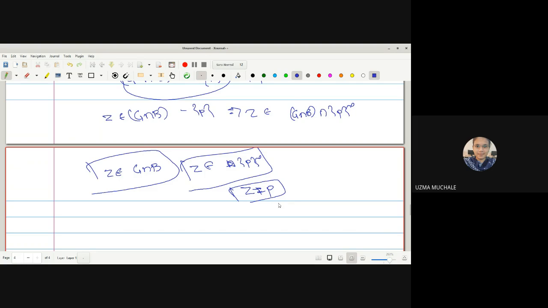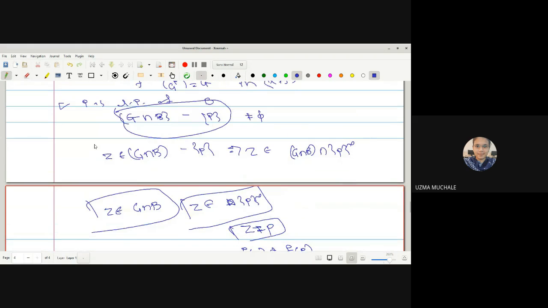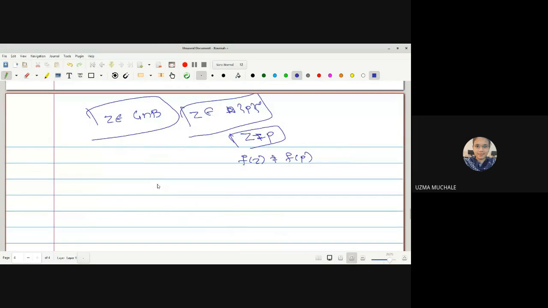So from this, I can say f of z is not equal to f of p. Right? So f of z is not equal to f of p, and here if z belongs to G intersection B, the same set I can write z belongs to G as well as z belongs to B. So I can write f of z belongs to f of G as well as f of z belongs to f of B. Correct?